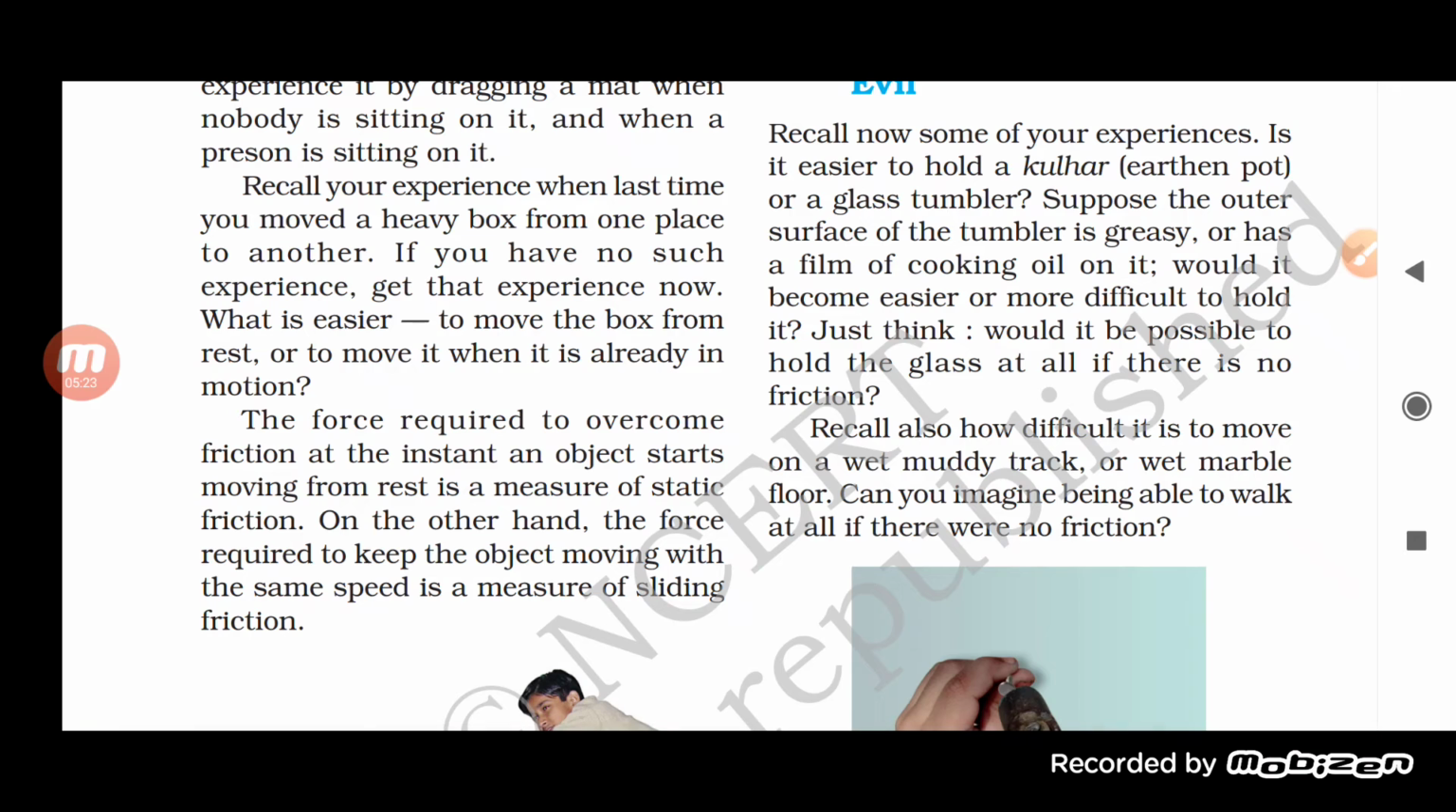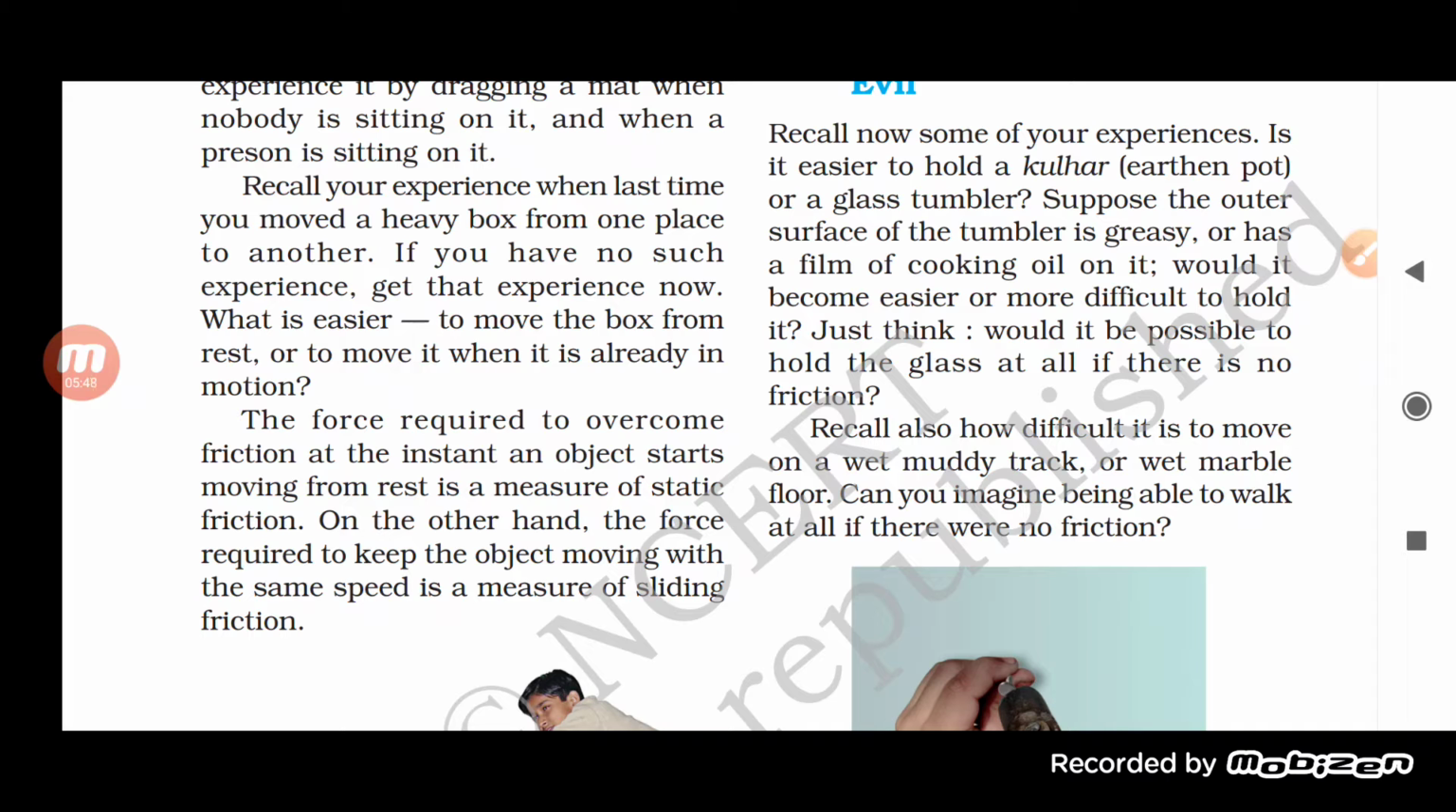So this is a force of friction. To overcome the force of friction, we require more force. Now, see, it also varies. If we talk about the force of friction, students, friction is divided into two types. One is static friction, another one is dynamic friction.